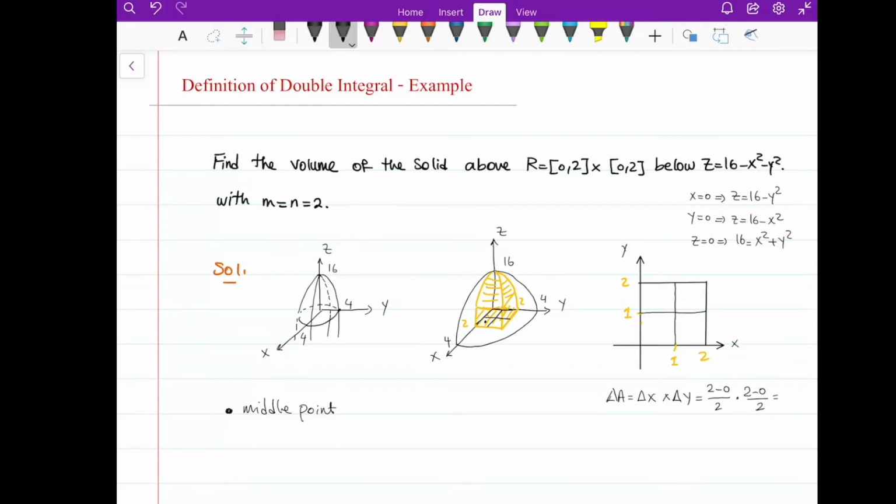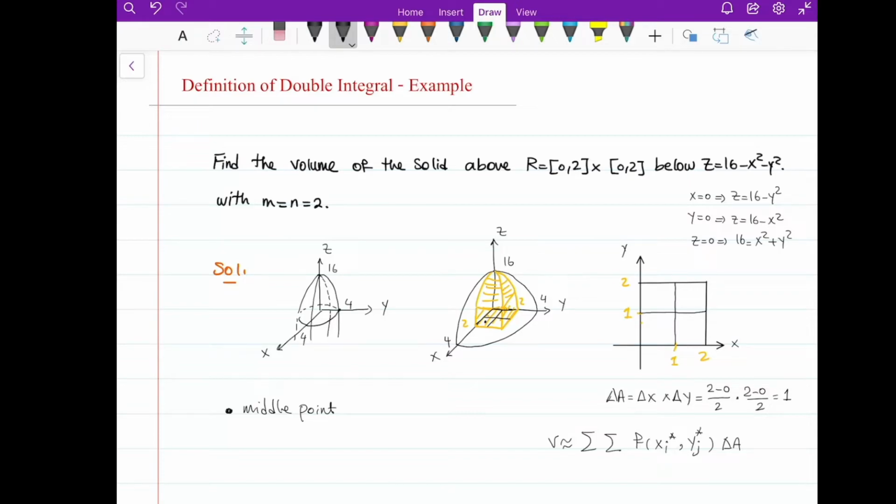So you see that's 1 by 1, the area is 1. The area of each one of them is 1, so the volume is approximately the sum, for all the sample points that we get, of the value of the function at the sample points, which gives us the height, times the area of the base.